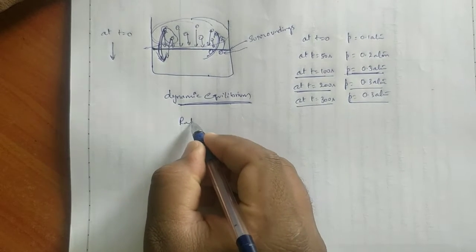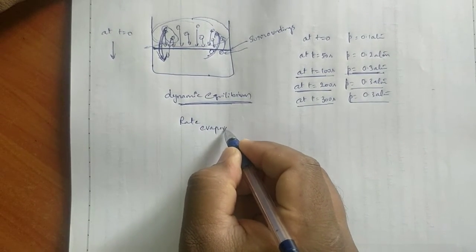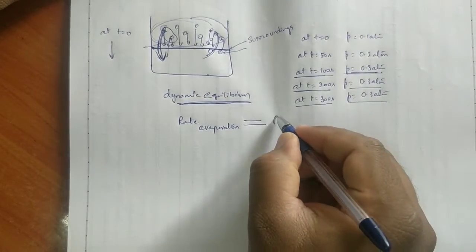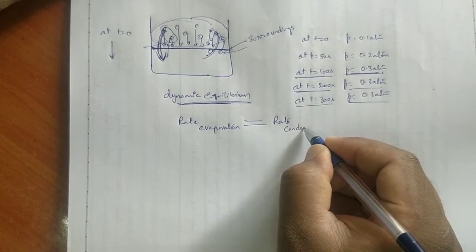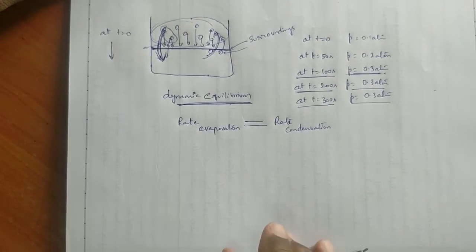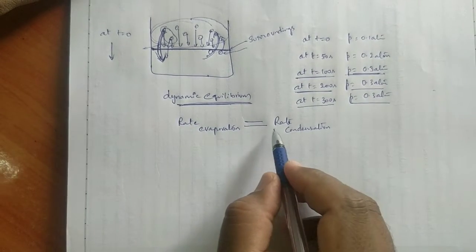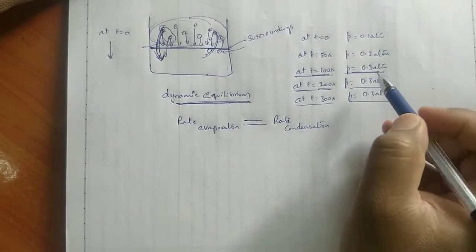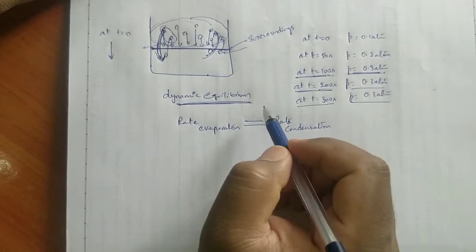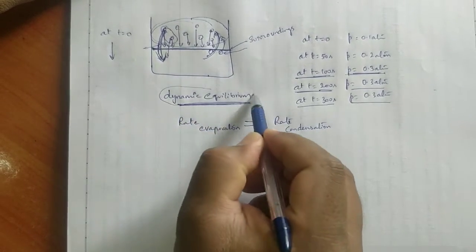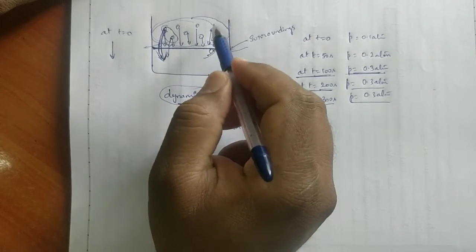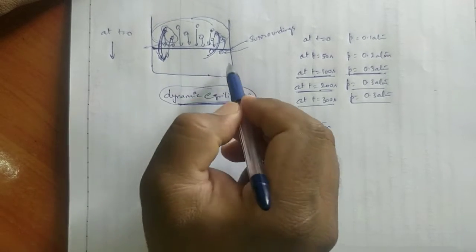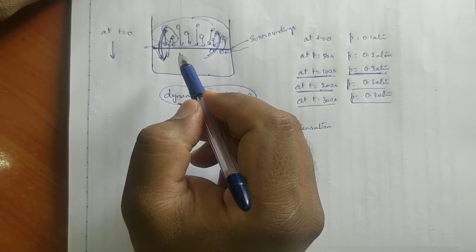That is, the rate of evaporation, the conversion of liquid to gas, is equal to the rate of condensation. That's why after 100 seconds, the pressure is not going to be affected. At the state of this dynamic equilibrium, these particles apply some pressure on the liquid surface. That pressure is called the vapor pressure of this liquid.